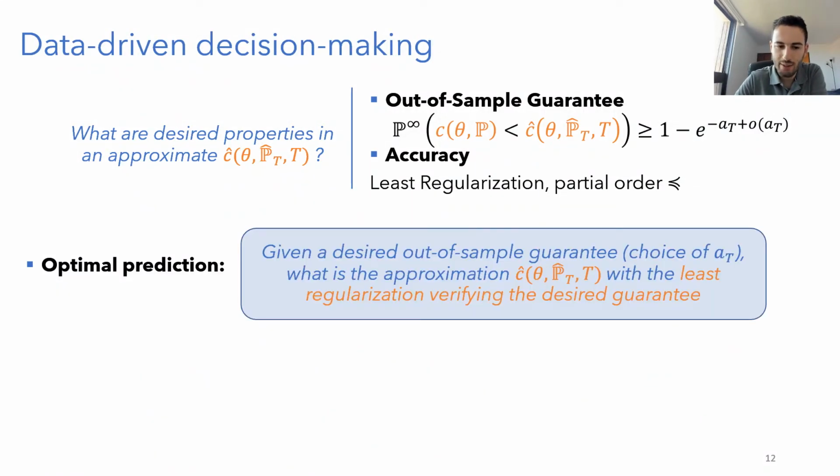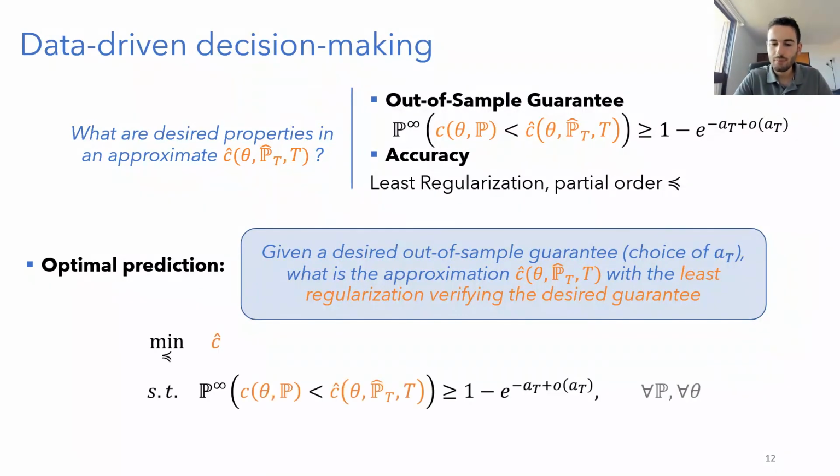So more formally, the problem of optimal prediction is, given some desired out-of-sample guarantee, what is the approximation with the least regularization that will verify this guarantee? And I can write this as a meta-optimization problem, so I want to minimize over the regularization all the approximations that will verify the out-of-sample guarantee. Okay, and keep in mind the generality of the setting.